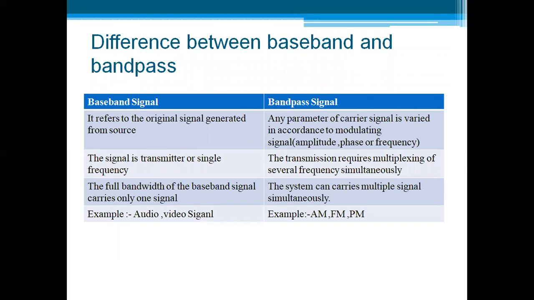Difference between baseband and bandpass. The first, baseband, refers to the original signal generated from the source. In bandpass, any parameter of the carrier signal is varied in accordance with the modulating signal, or the original signal. The signal is transmitted at the carrier frequency.